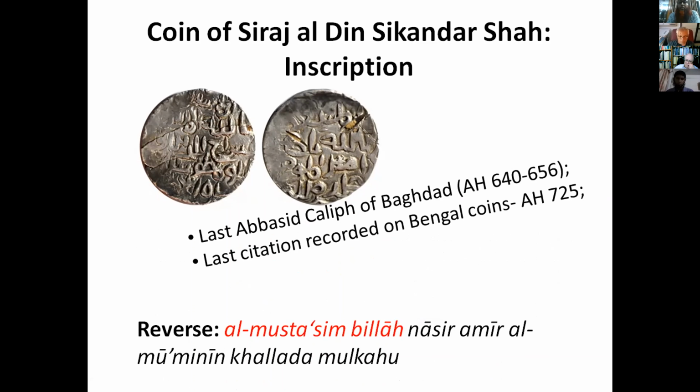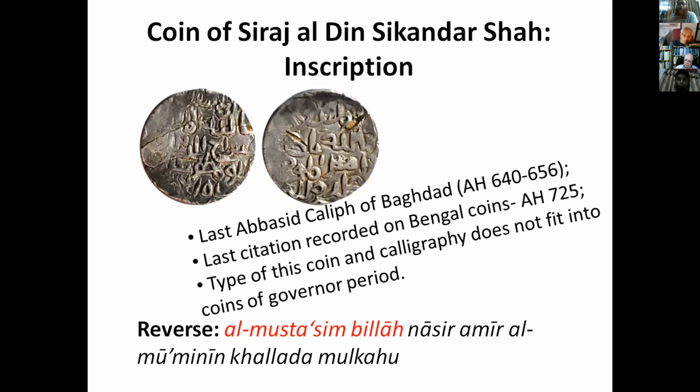The last citation that we find on the coins of the Bengal Sultanate of this caliph is in the year 725 Hijri, approximately 70 years later. This is a bit interesting, but we find from the records of coins of the Bengal Sultanate that there was some practice of using the name of the last caliph of Baghdad even after 70 years.